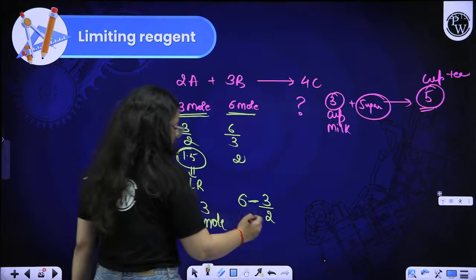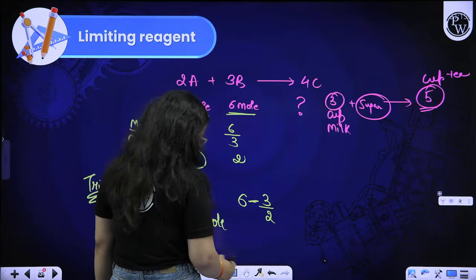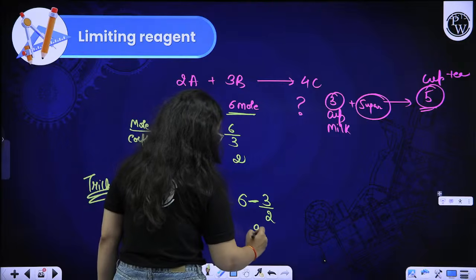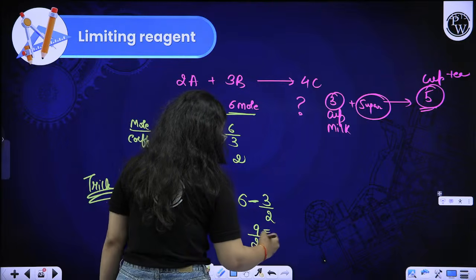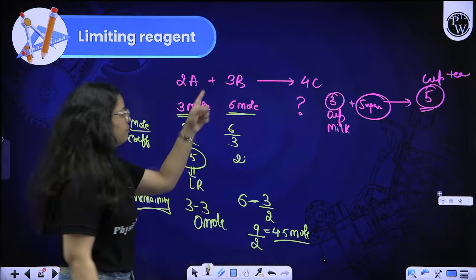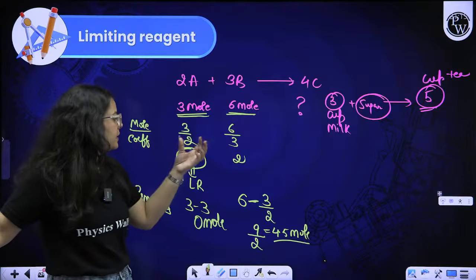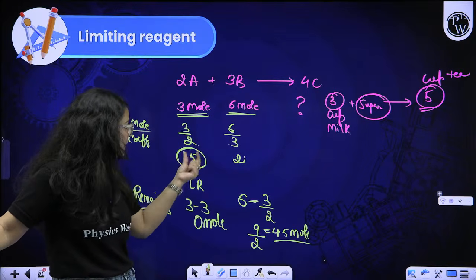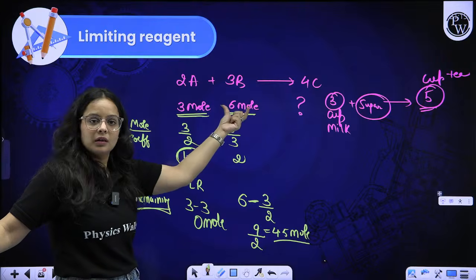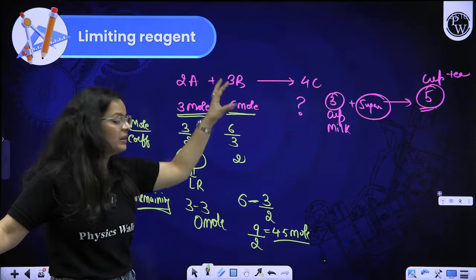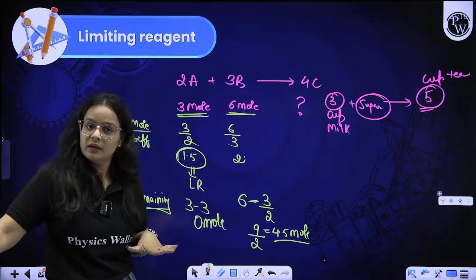So 12 minus 3 will come out to be, you just have to subtract the value, that is 4.5 mole of B will be remaining. What I did is, I just found the limiting value. From that limiting value, I subtracted the original quantity taken. Okay, I'm getting the remaining quantity of B that is remaining in the reaction.